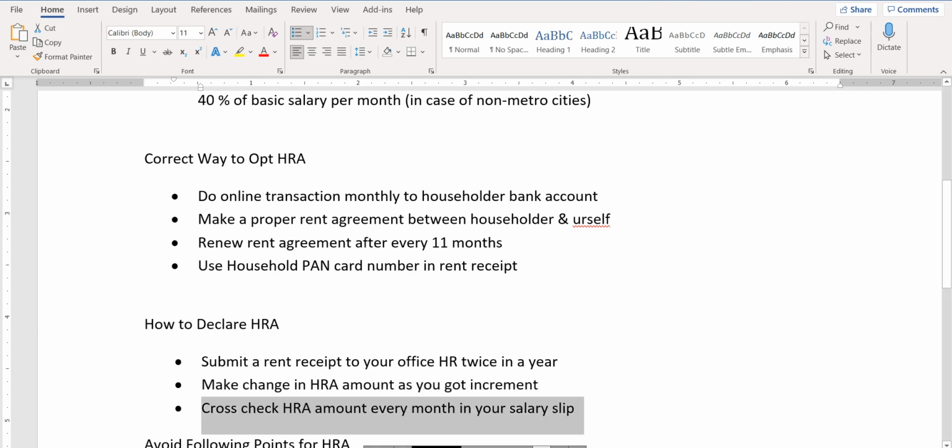Cross-check the HRA amount every month in your salary slip. You have to check whether the house rent you have claimed from your office has been adjusted in your salary slip or not. If not, then go to your HR and find out the solution, what the problem was in implementing that particular thing.